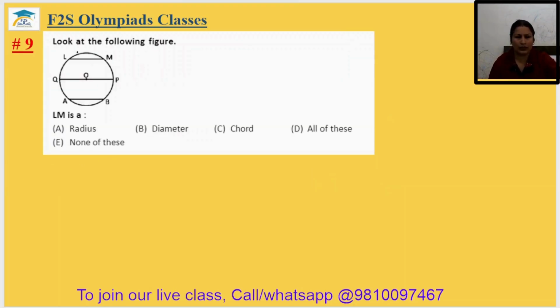Question number 9. Look at the following figure. This is your LM. LM is the chord. When 2 points are joined with a line on the circle, then it is known as chord. Option C. Ninth answer will be option C.